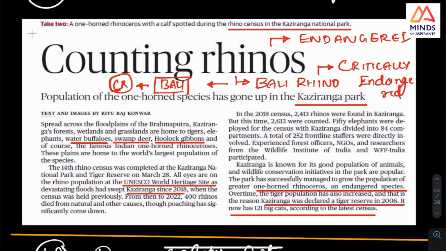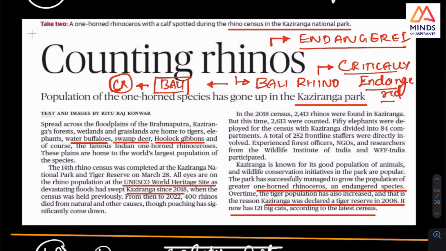In that there is a species of rhino that is critically endangered. Why it is in the news is that a new calf was born, and it was very big news. So there are not only Indian one-horned rhinos. The one-horned rhino is endangered. The other species is actually critically endangered.